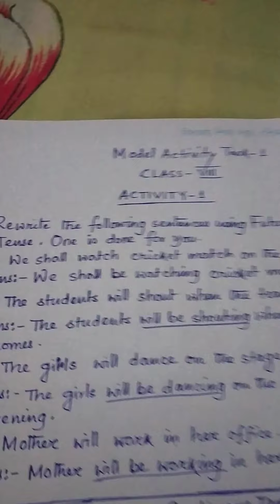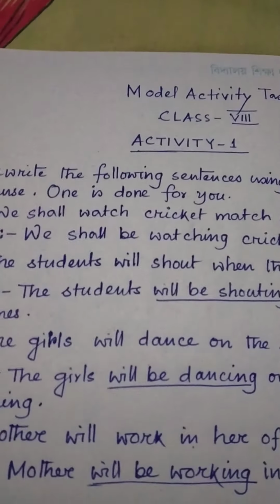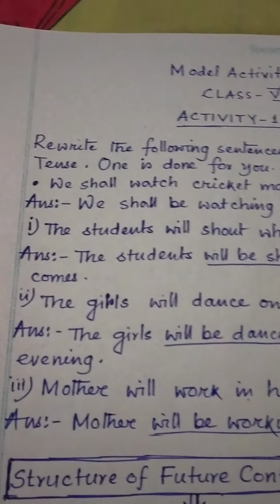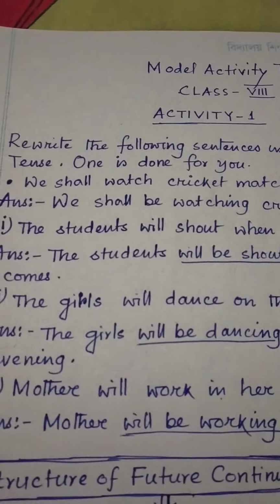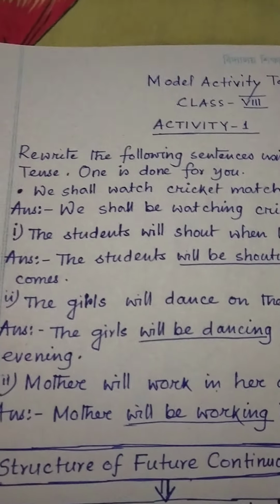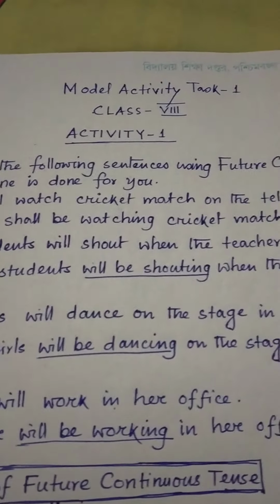Here I come to help you to work out the model activity task given by the boards for you. Let's come to the task. It is activity 1. Follow the instruction. Rewrite the following sentences using future continuous tense.